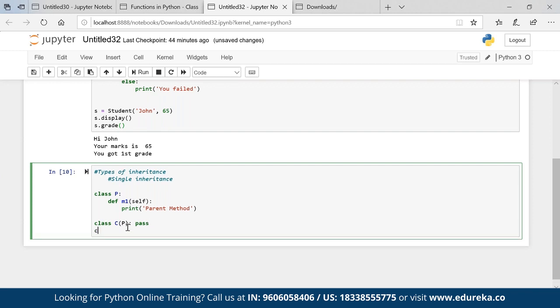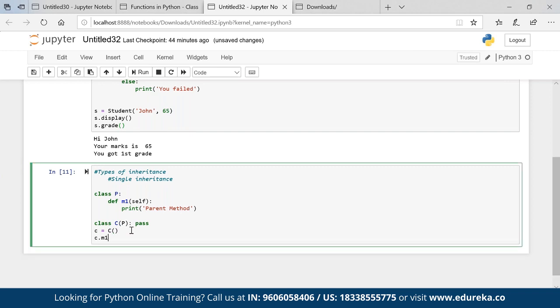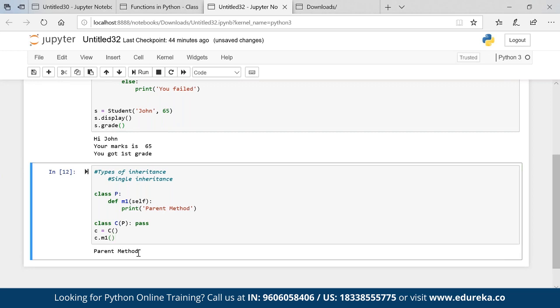So if I go ahead and create a class object, and then when I check C dot and tab, M1 automatically comes in, and you can see that it is helping us to find the details of the parent. So basically I called a class C. C has a property of parent, and parent has a property def M1. So automatically that property is assigned to C. C does not have its own property. It is just getting the property of the father, the parent.